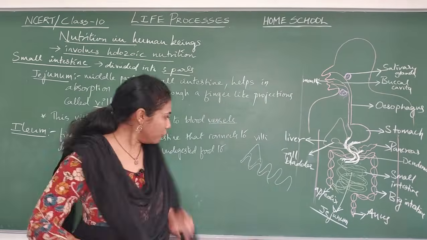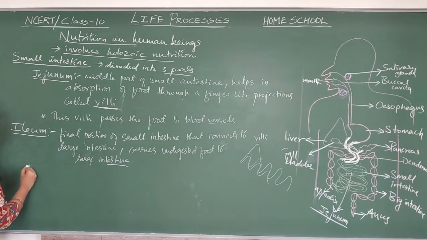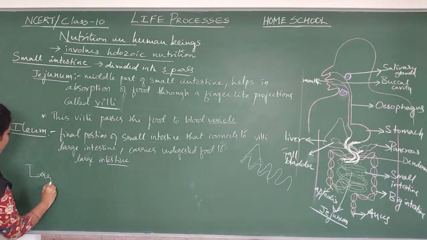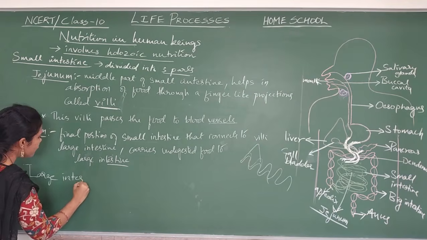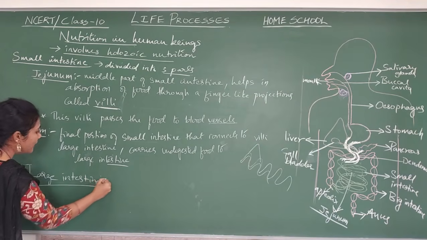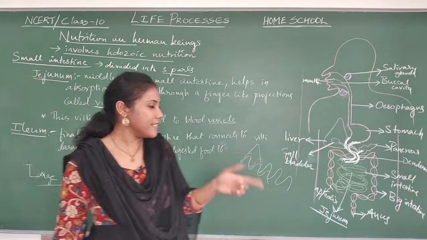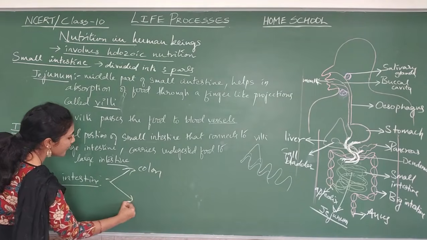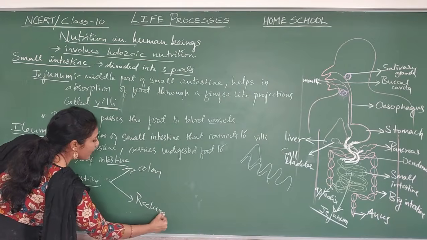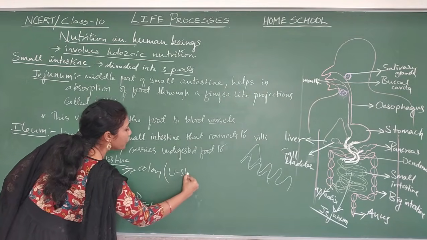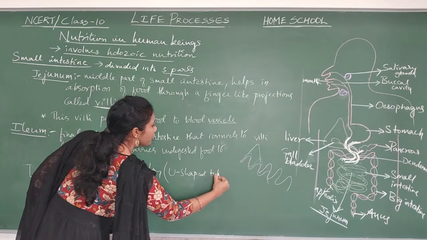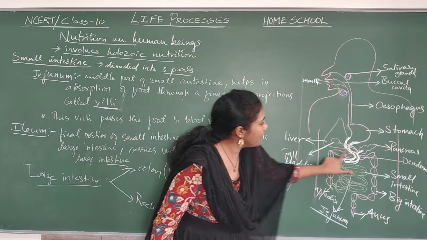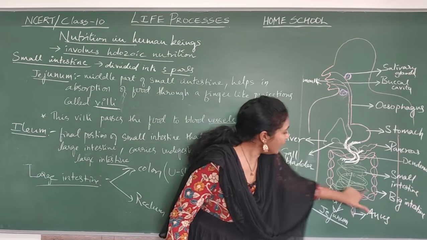And now coming to the last part of our digestive tract, that is the large intestine. So what is the duty of the large intestine? Actually, the large intestine consists of two parts. It contains the colon, and the other one is the rectum. What is the colon? The U-shaped tube. This is in the form of a letter U, right? So this is what we call the colon.